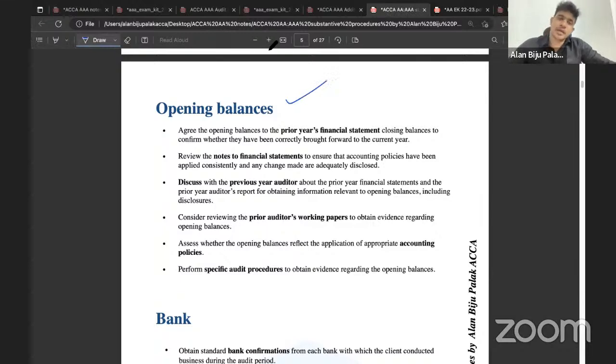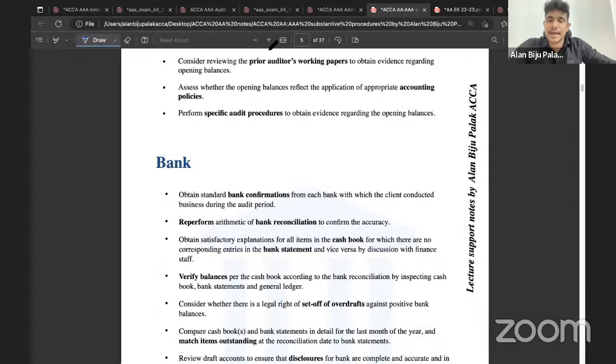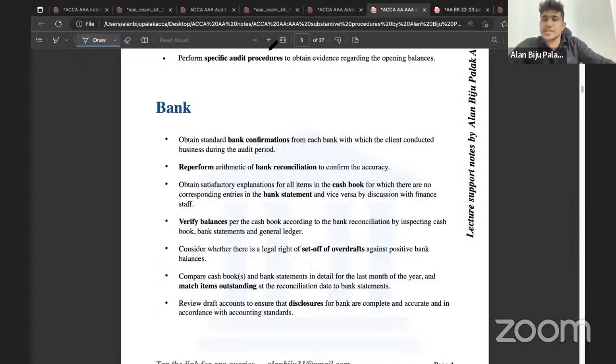Then again, there can be chances that you might get a direct question in the scenario asking you to perform substantive procedures based on bank. You might be asked to perform substantive procedures to confirm the bank balance. So when you get a question on substantive procedures to confirm a company's bank balance, you should not write the by heart knowledge there. So by heart ആയിട്ടുള്ള കാര്യം നേരെ കൊണ്ടുപോയിട്ട് ബാങ്ക് ബാലൻസിന്റെ സബ്സ്റ്റാൻറ്റീവ്സ് എഴുതാൻ പറയുമ്പോൾ എഴുതി കഴിഞ്ഞാൽ മാർക്ക് കിട്ടത്തില്ല.